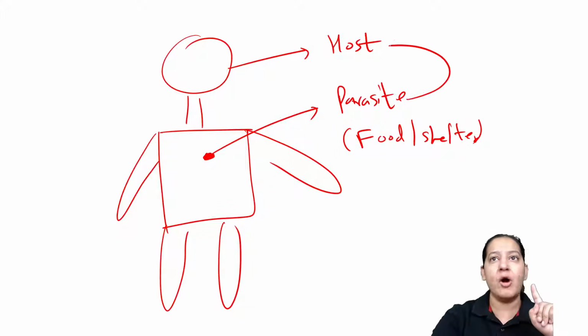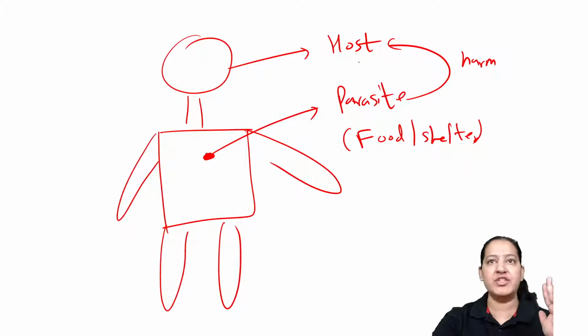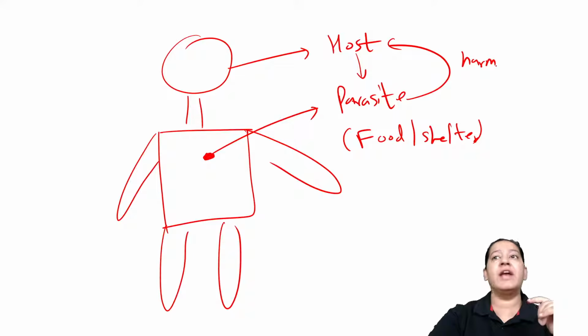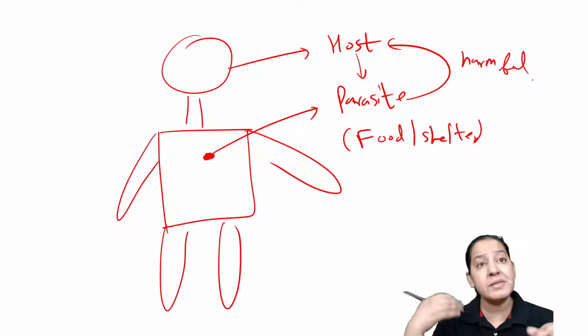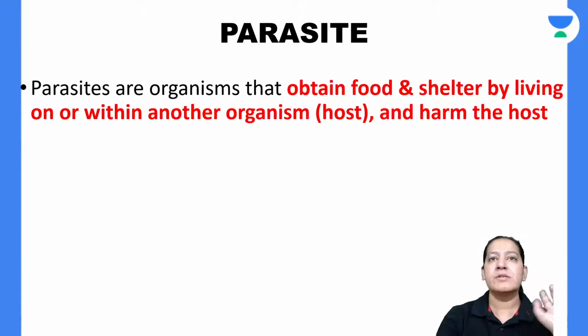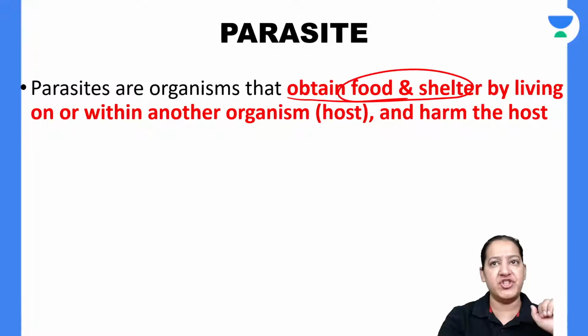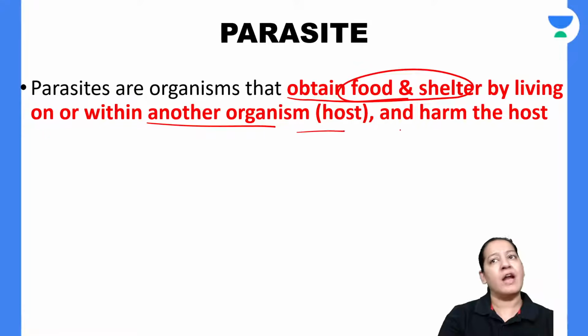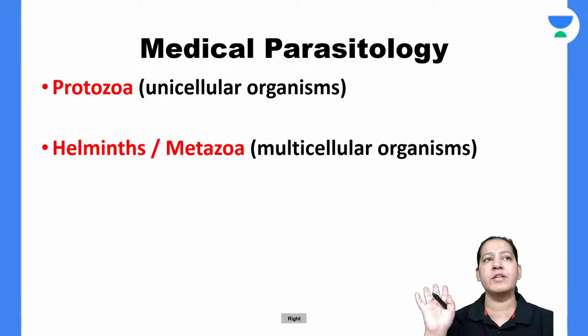Now the parasite causes harmful effects to the host. Not only does it take food and shelter from the host, but on the contrary, it gives harmful effects to the host. It causes diseases to the host. You got my point? So this is the definition of the parasite. A parasite is the organism which obtains food and shelter by living on another organism, which is known as the host, and causes harm to the host. Give me a thumbs up if you got the definition.